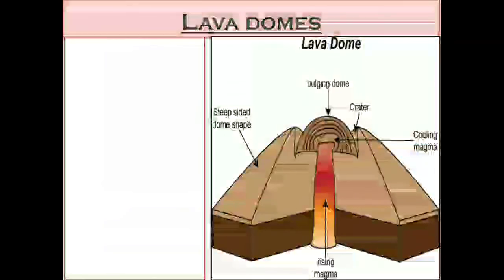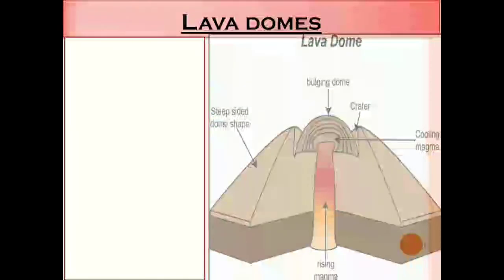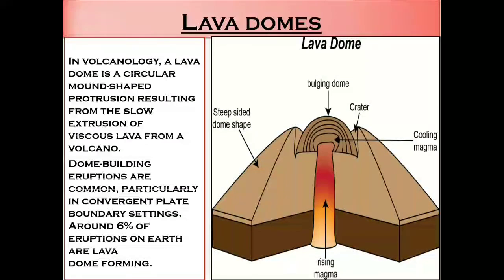The last one is lava domes. Here you can see a diagram of a lava dome. In volcanology, a lava dome is a circular mound-shaped protrusion resulting from the slow extrusion of viscous lava from a volcano. Dome building eruptions are common, particularly in convergent plate boundary settings. Around 6% of eruptions on Earth are lava dome forming.